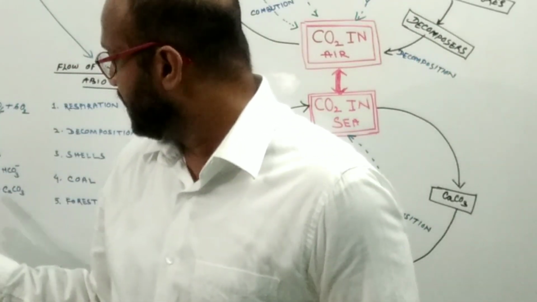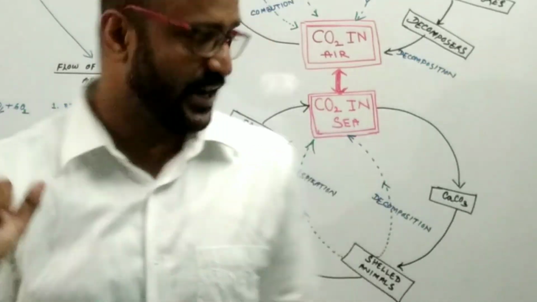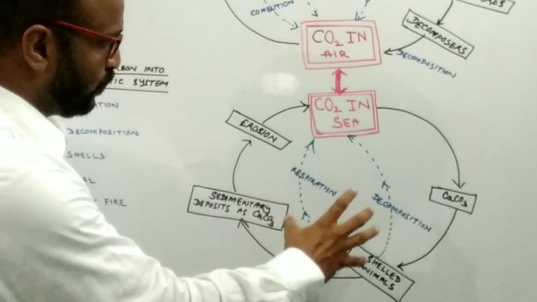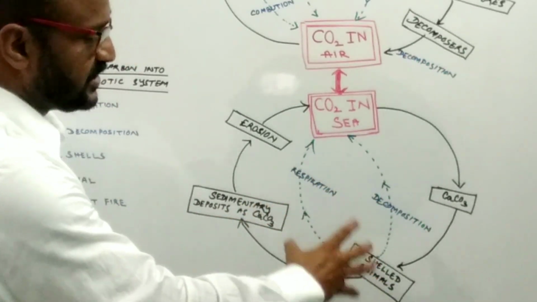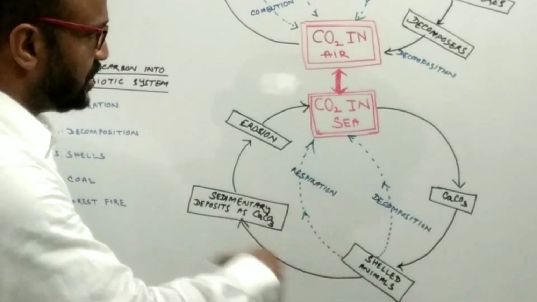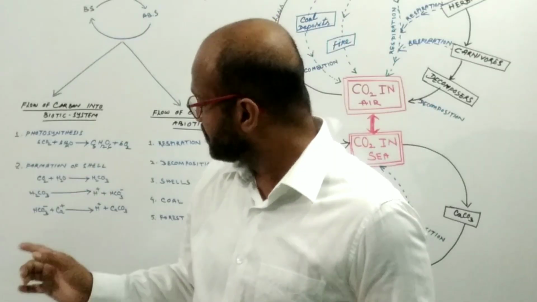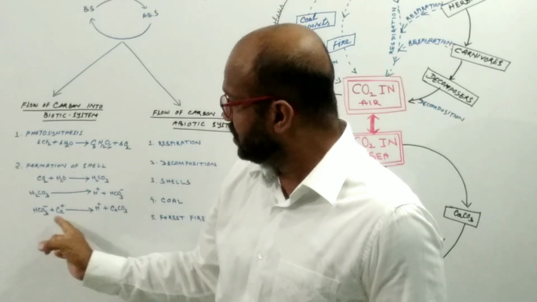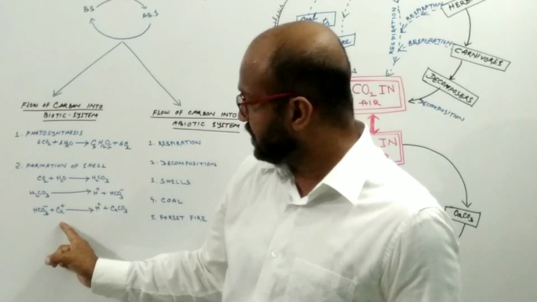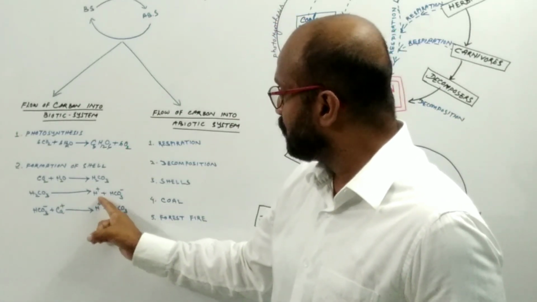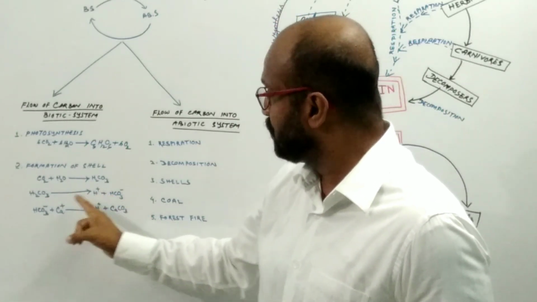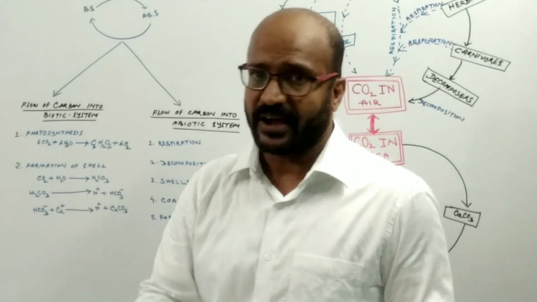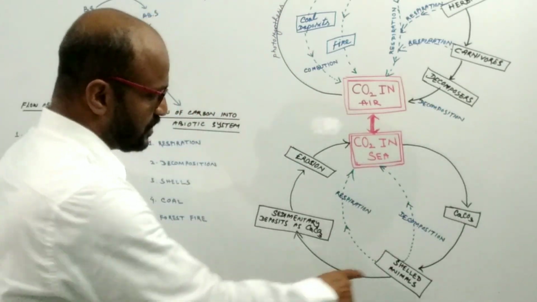This is the reaction and the reversal reaction. So by the reversal reaction, such carbon of the shells of the animals is released into the seawater. Reversal reaction means such calcium carbonate breaks into bicarbonate and calcium, and such bicarbonate and calcium convert into carbonic acid, and carbonic acid breaks into carbon dioxide and water. So this is the reversal process.